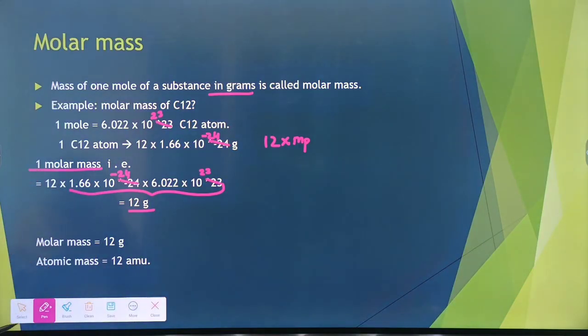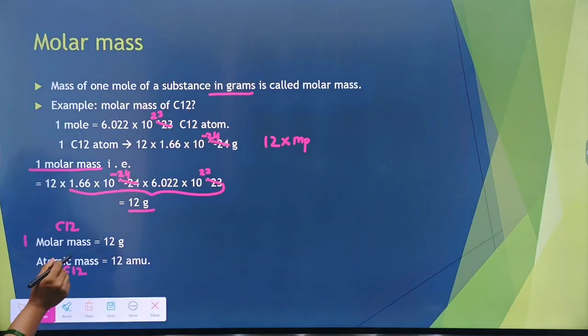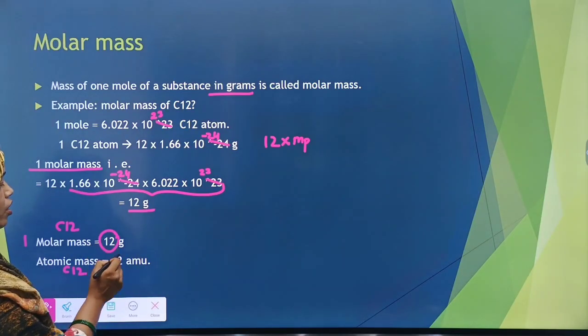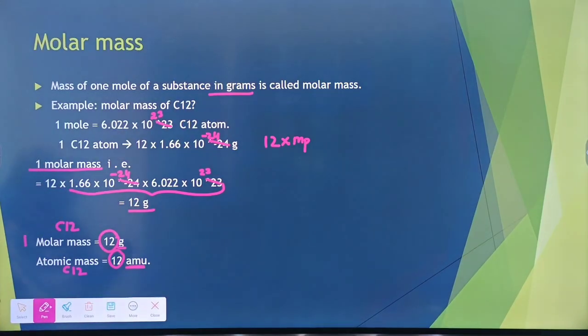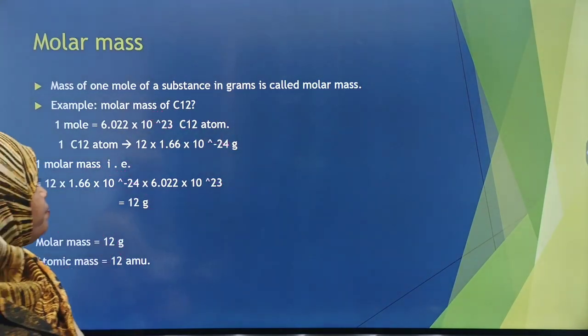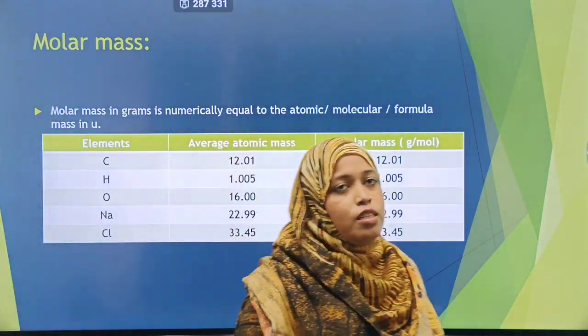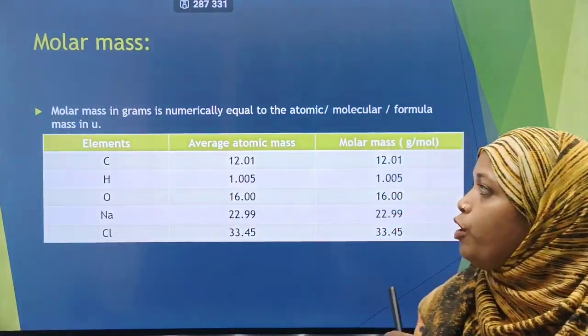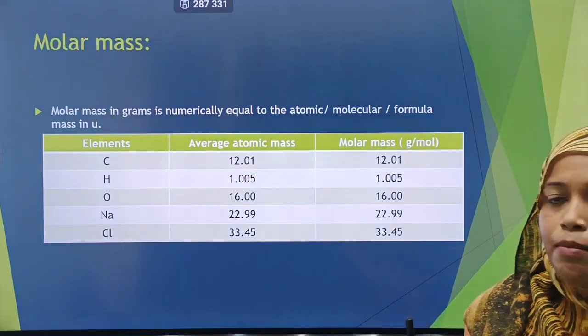So the molar mass of C12 is 12 grams, and the atomic mass of C12 is 12 AMU. You see, there is a similarity. Both the values are the same, but the SI units are different, which we will learn about later. Please get your concepts clear, because these values and formulas are very important for your exams.